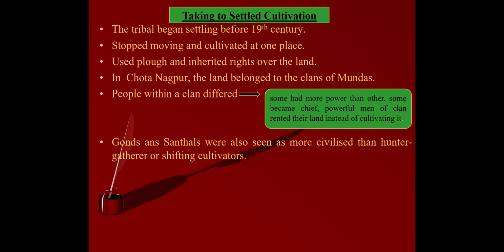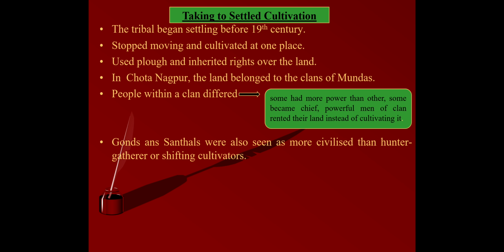All the members of the clan were regarded as descendants of the original settlers who had first cleared the land of the Chota Nagpur plateau. Therefore all of them had the right to the land. No one could say that this land belonged to them alone; each and everyone had a right to that land.